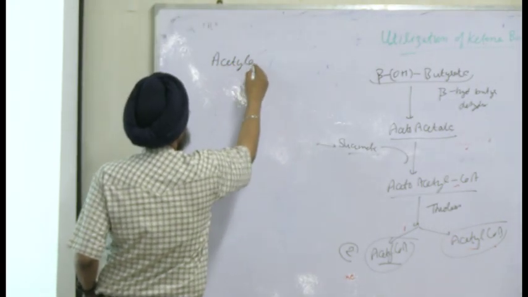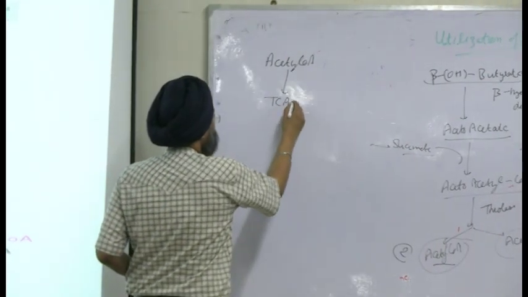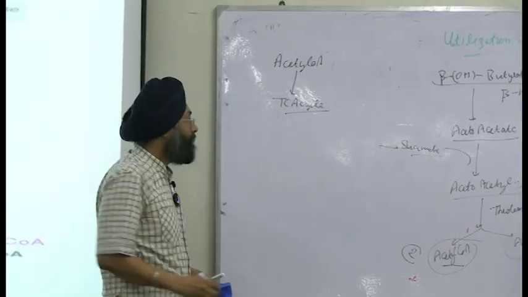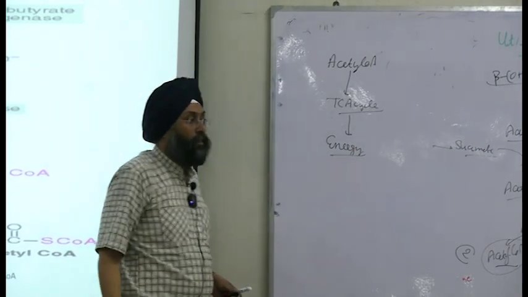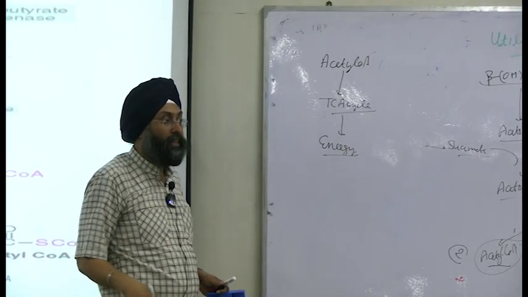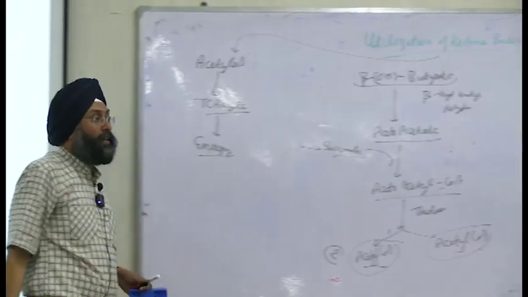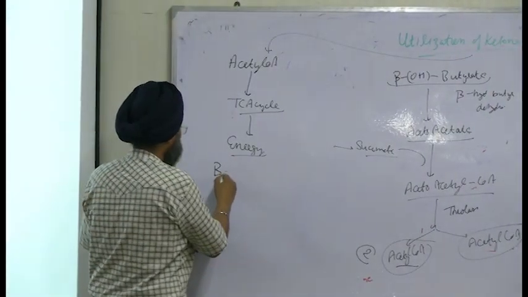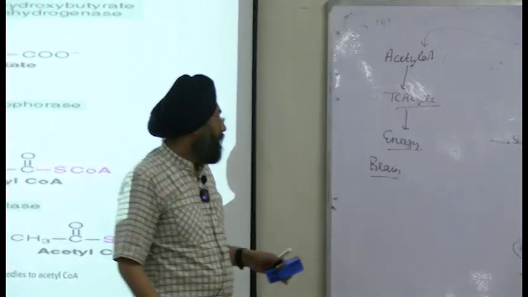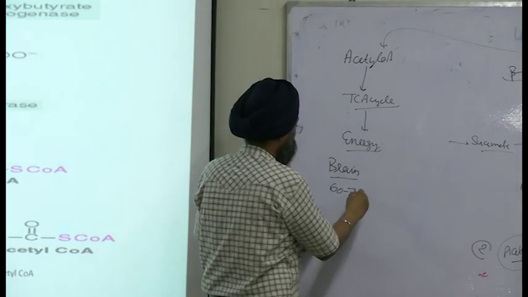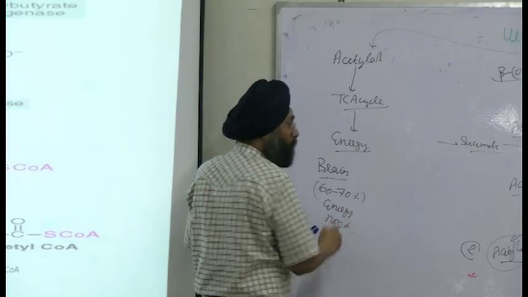Acetyl-CoA will enter the TCA cycle, and the TCA cycle will provide energy. So you don't have extra glucose, but you are utilizing it via ketone body metabolism. It is the alternate pathway for providing energy to the brain. 60 to 70% of energy needs are met through this.